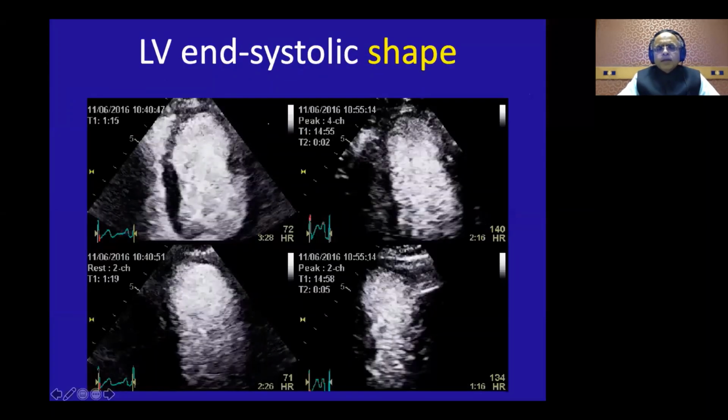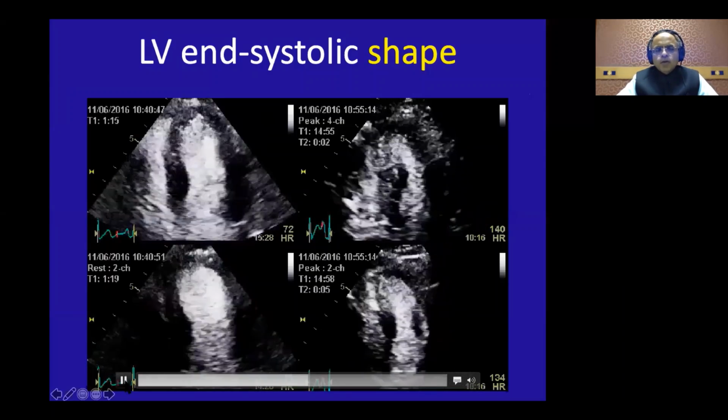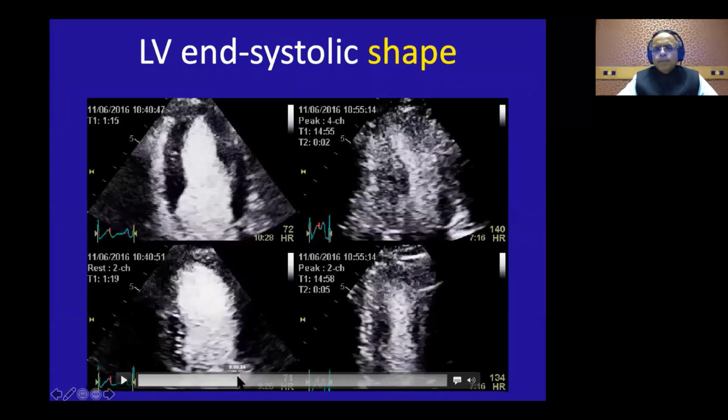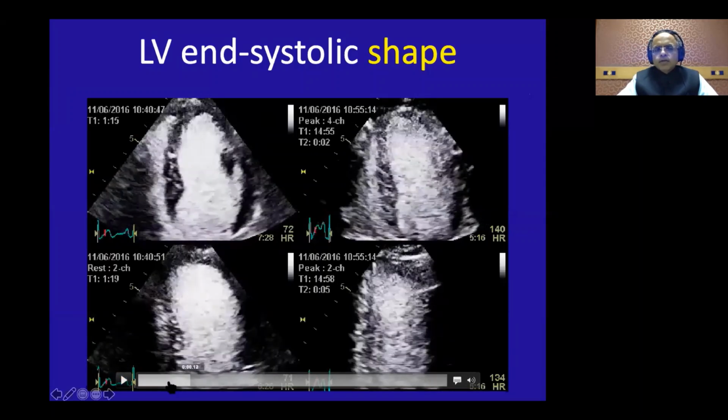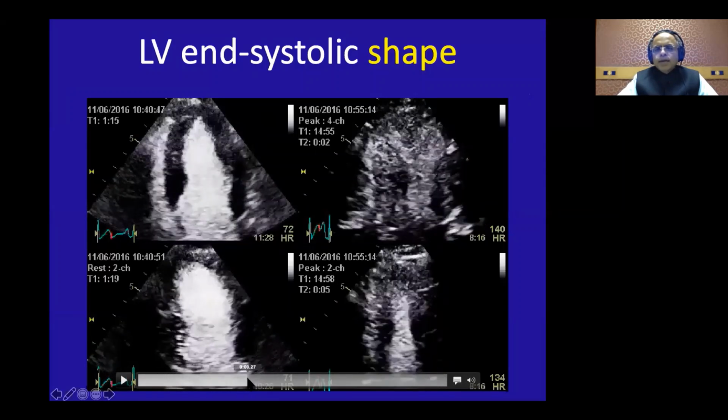The second thing I always tell is that if you are doing a stress echo at peak stress, just stop the image and look at the peak end systole. This is the diastole, and I'm coming to the peak end systole. Remember, at peak end systole the LV cavity is thin and triangular. The apex will always be pointed, thin and triangular. The moment you don't get a triangular apex, you start seeing a rounded apex, or you start seeing some bumps on this end systolic frame, you know that there is an abnormality there.